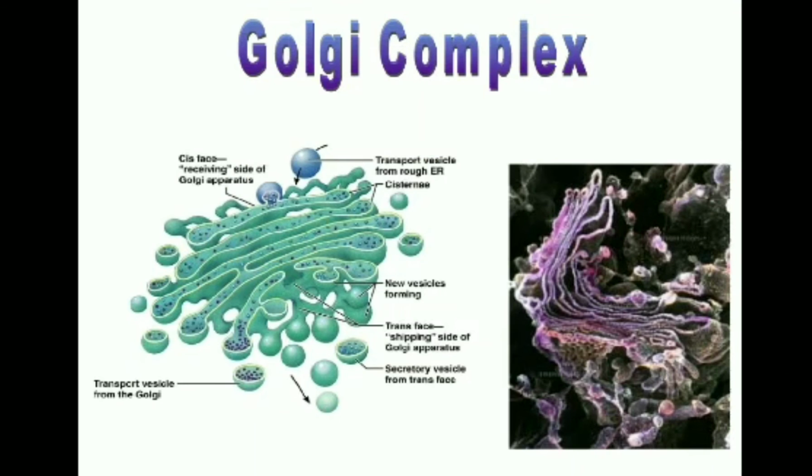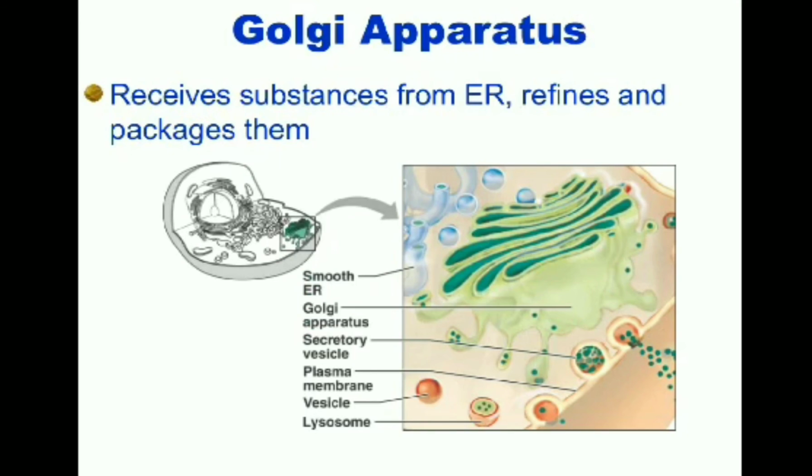Golgi complex, or Golgi bodies, mainly do the work of transporting proteins. Golgi bodies receive substances from the ER, refine and package them.